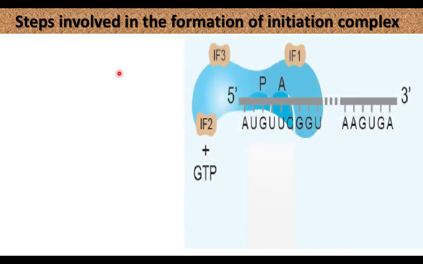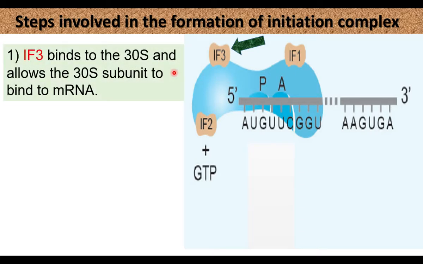Now let us see the steps involved in the formation of the initiation complex. It takes place in a step-by-step manner. First, initiation factor 3, IF3, combines with the smaller subunit of the ribosome, that is the 30S subunit. What is the significance?